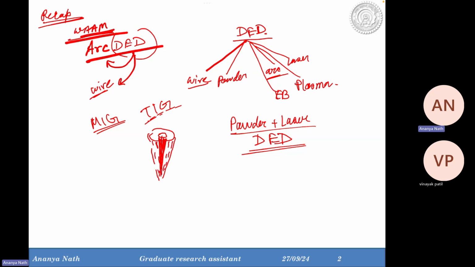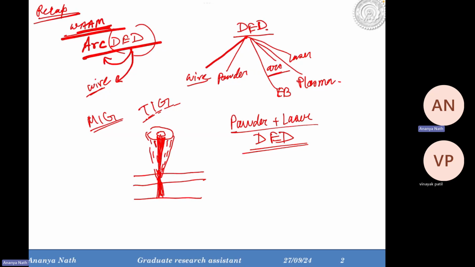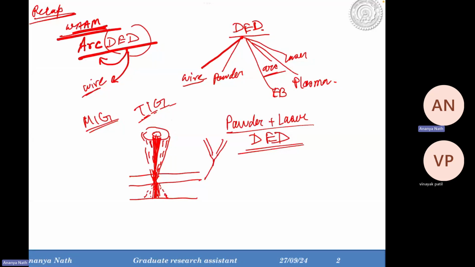But in the last class, I already discussed that you can deposit the layer in different ways at different positions, because you will have one laser focus point and one powder focus point, because the powder stream is also coming like this. So they will have one focus point and then they will get defocused.